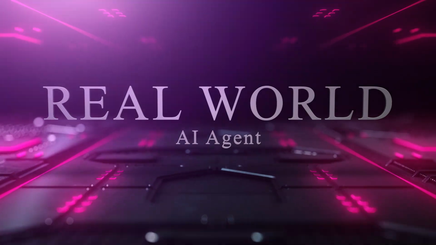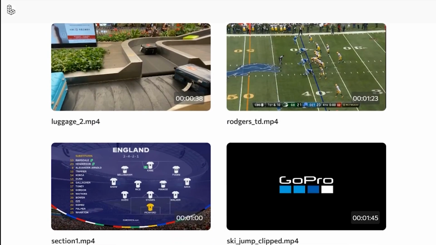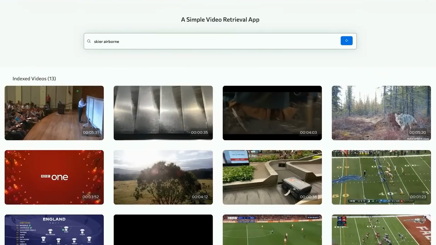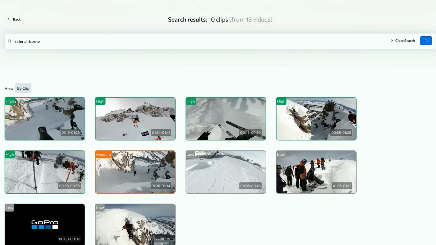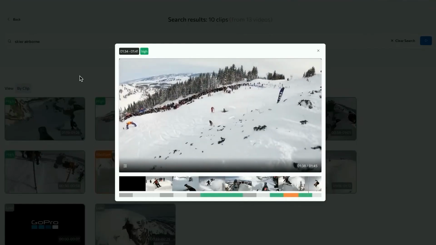Real-world AI agent. Let's take a minute to take a look at a real-world example of an AI agent. Let's take a look at what Mr. Andrew has for us. A prominent figure in the world of AI, he actually came up with this demo website that shows us how an AI agent works. Once the demo gets a prompt, it enters the AI vision agent in the background. Said vision agent first reasons what your prompt is attempting to visualize.